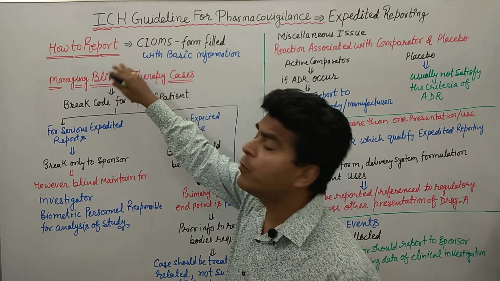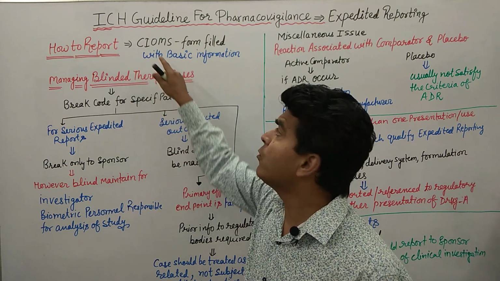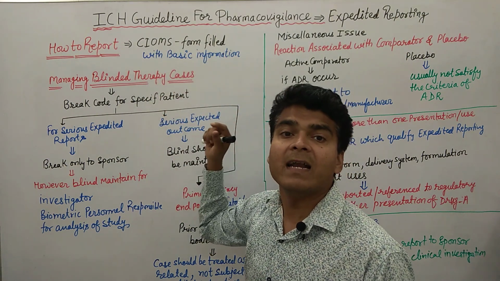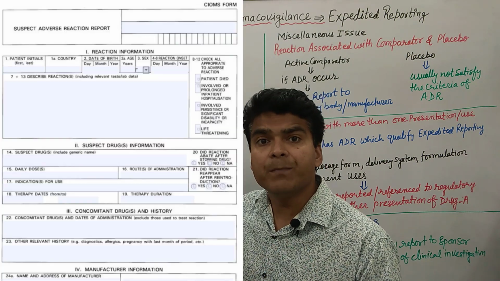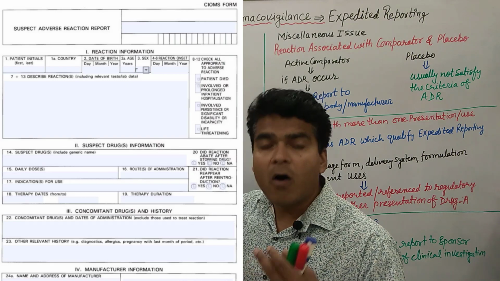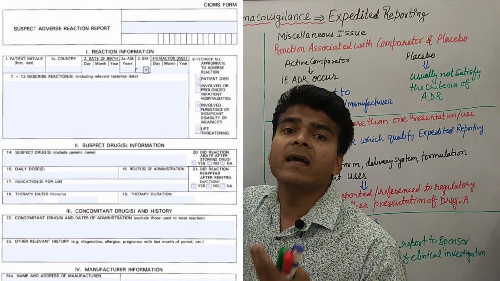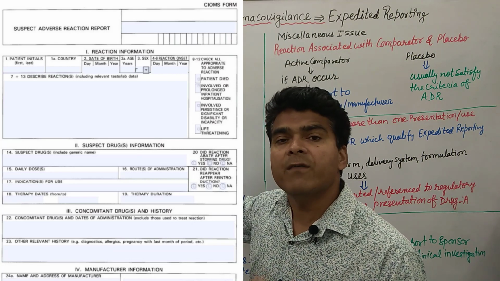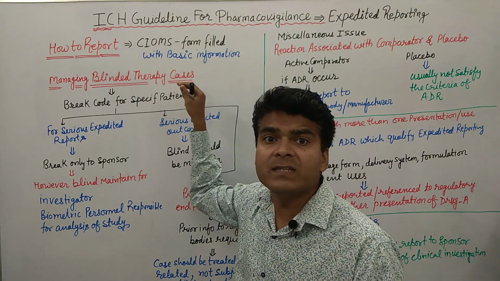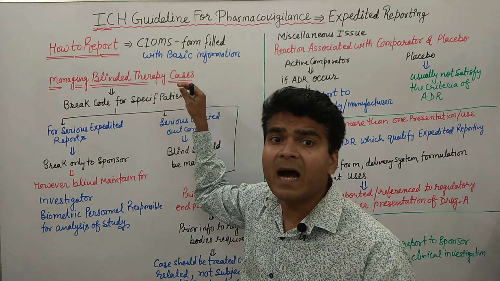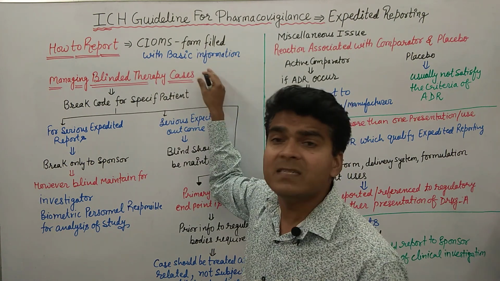Now just understand how to do the expedited reporting. There are CIOMS forms available, and these CIOMS forms can be downloaded and circulated to the people who are filling the form. All the information required in this CIOMS form will be filled in by investigators or those who are filling the form. So in this form there is basic information which is required for expedited reporting. What is this basic information? I will discuss it within some time.